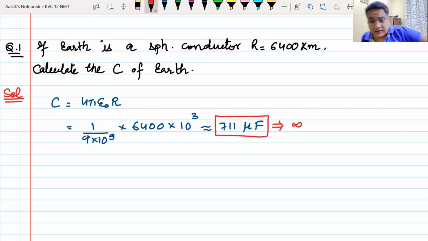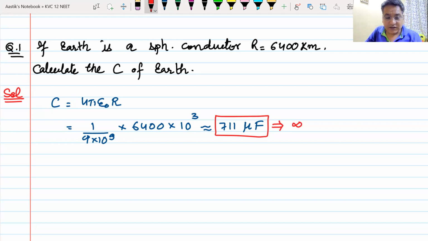Okay, so this is how you can find out the capacitance of Earth. And remember, farad is a very large unit. Therefore, in day-to-day life, you will have nanofarad and picofarad coming into the picture. Do we get this?